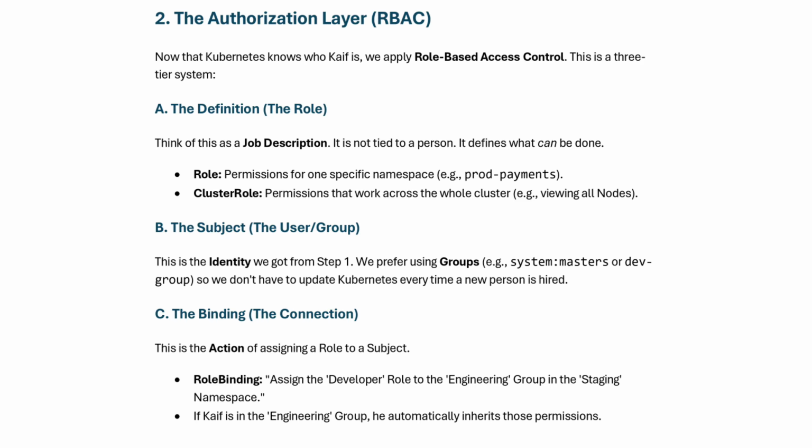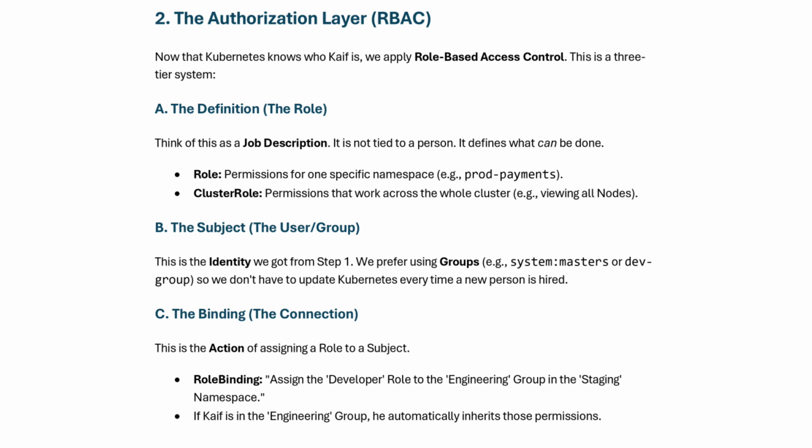Now B is the subject, or the user or group. This is the identity we got from step 1. We prefer using groups, for example system masters or dev group, so we don't have to update Kubernetes every time a new person is hired. So the subject means we don't use single users to manually give permissions. Instead, we create groups that have certain permissions and we add users to this group. If this group has certain permissions like role-based access control, members of this group will have access or control with respect to it. And when a new user is added to this group, they will have those permissions and access control. So we don't have to update Kubernetes every time a new person is hired.